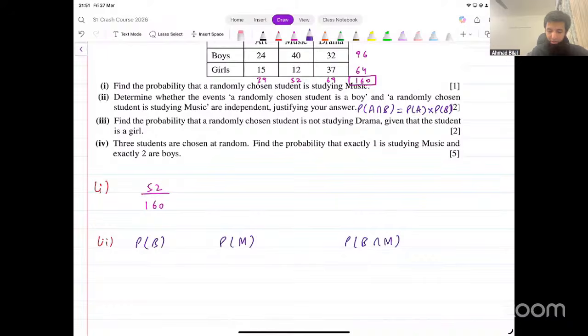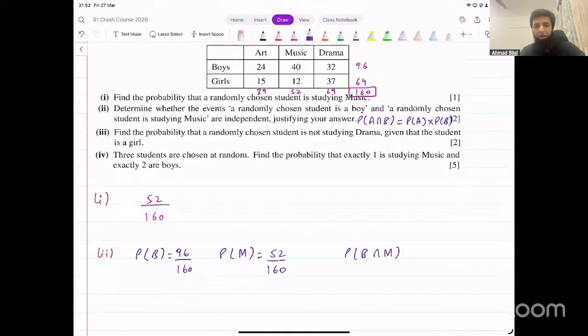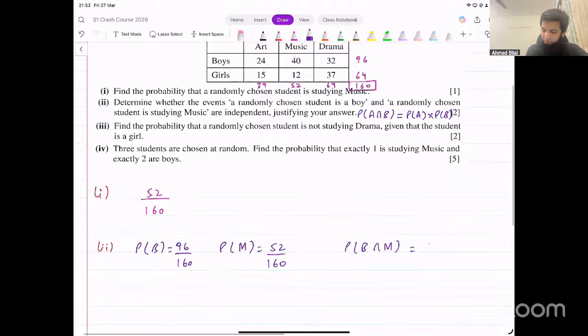Now, what are they going to be? Probability of a randomly chosen student being a boy. Out of 160, how many boys do we have? 96. So this probability is going to be 96 over 160. Probability of a randomly chosen student studying music, we already calculated that, that's 52 over 160. What about the intersection? Probability of a student being a boy and studying music at the same time. That's these 40 students, out of 160. So this probability is 40 over 160.